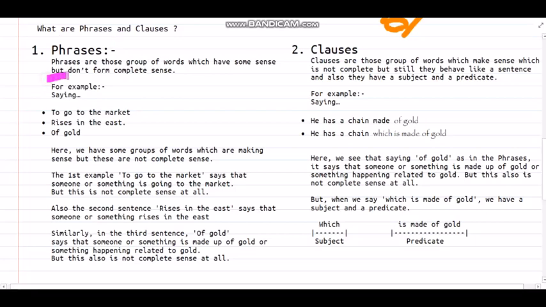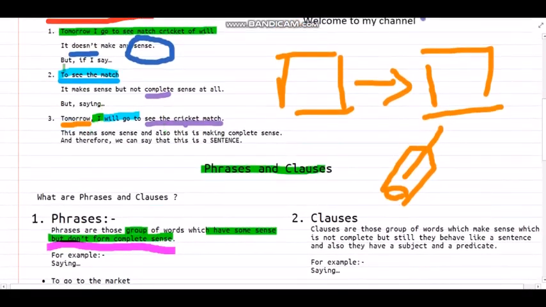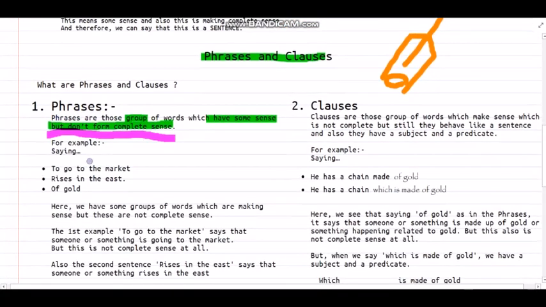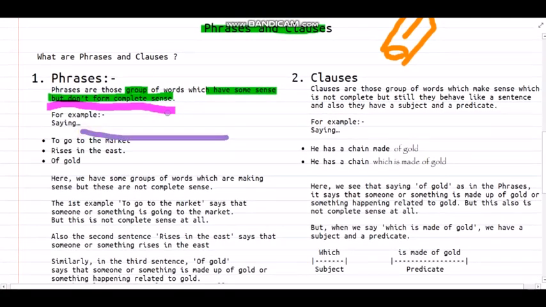So, mainly we see that phrases are those groups of words which have some sense, but they don't form any complete sense. They don't make any complete sense. As we see here, we said "to see the match." Did it make any sense? Yes, it made a sense, but not a complete sense. So what we have to say is that it is a phrase.